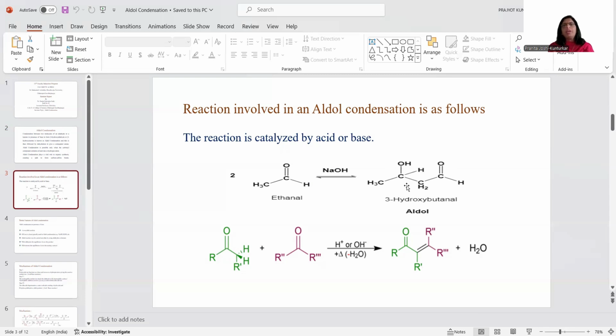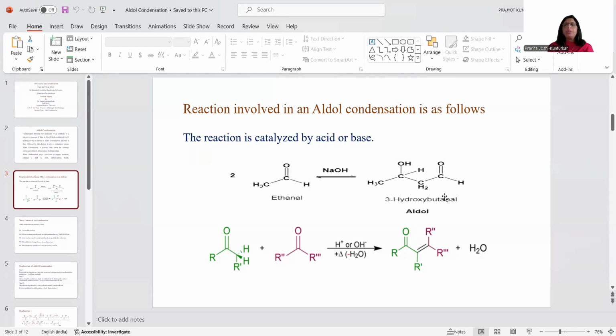Therefore, the product of aldol condensation is beta hydroxyaldehyde or beta hydroxyketone. In this example, when two molecules of acetaldehyde in the presence of sodium hydroxide undergo aldol condensation, we get 3-hydroxybutanal. Butanal indicates an aldehyde. This is the beta hydroxyaldehyde, the aldol product.